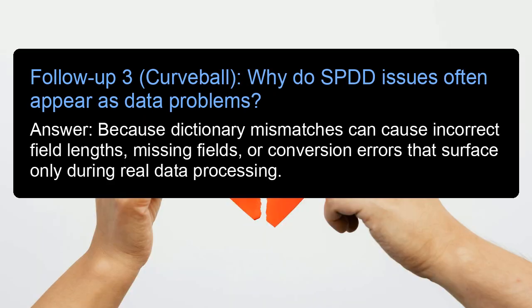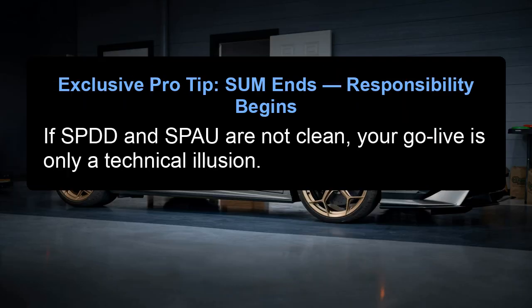Follow-up 3. Curveball. Why do SPDD issues often appear as data problems? Answer: because dictionary mismatches can cause incorrect field lengths, missing fields, or conversion errors that surface only during real data processing. Exclusive pro tip. SUM ends, responsibility begins. If SPDD and SPAU are not clean, your go-live is only a technical illusion.